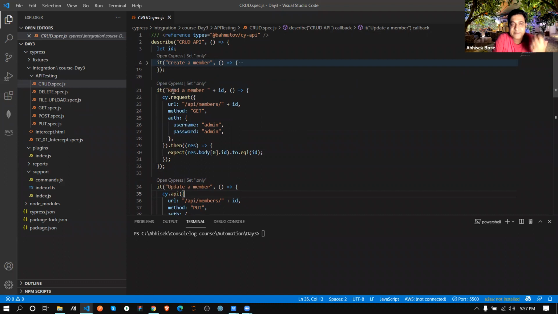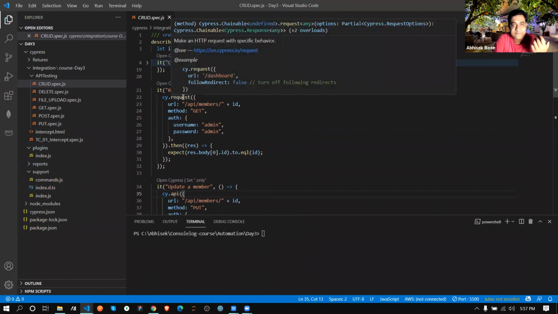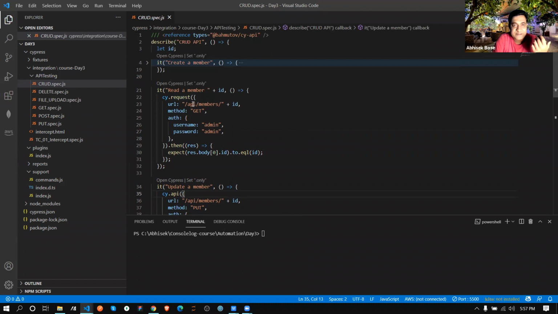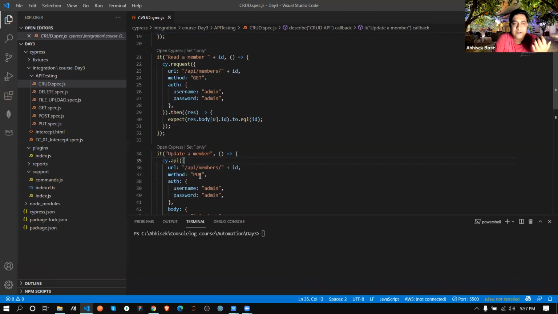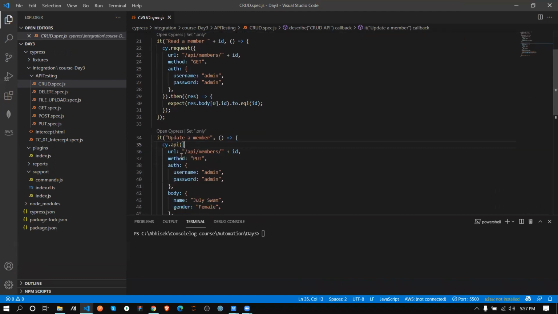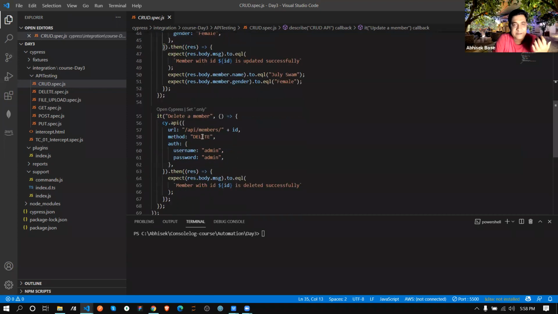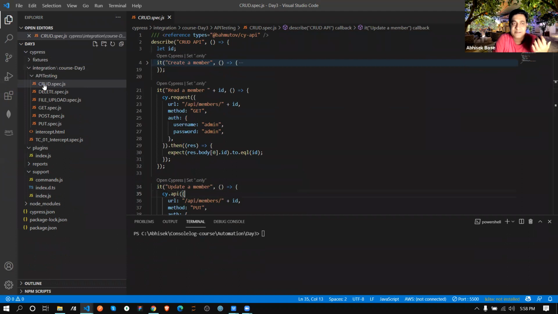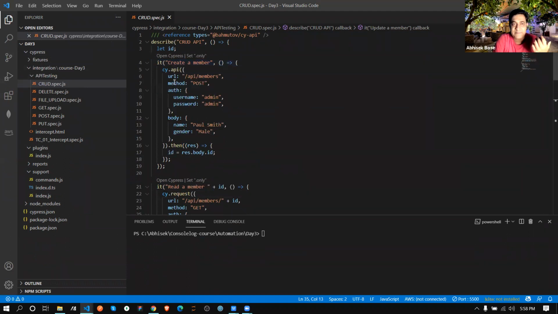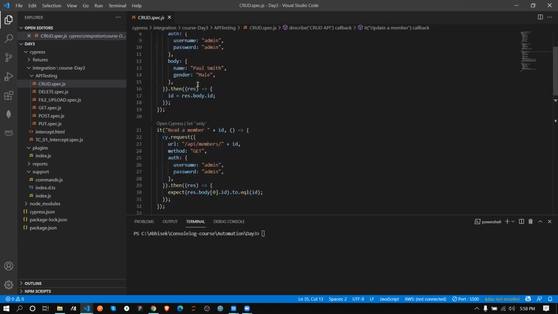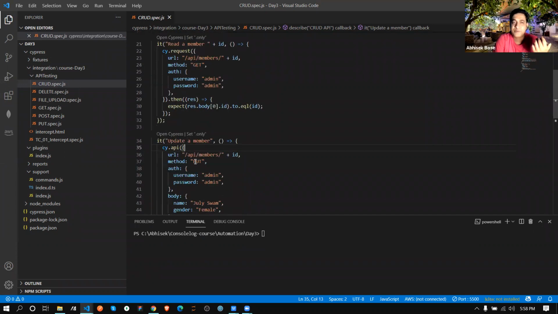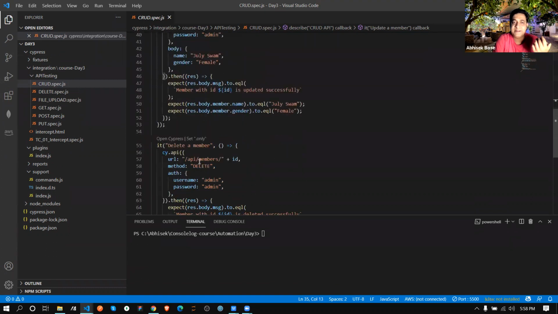Here this one is written via request. So this is one GET method we are calling. This is what we call a PUT method because we are updating. Here we are using the DELETE method, because the file name is CRUD: create, read, update, delete. For create we are using POST, that we know, correct? For API, yes, POST is used for create, GET is used for read, PUT is used for update, and DELETE is used for delete.